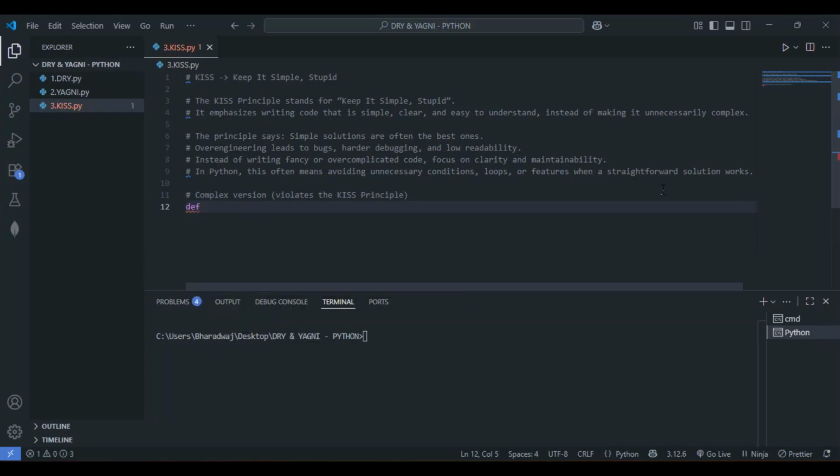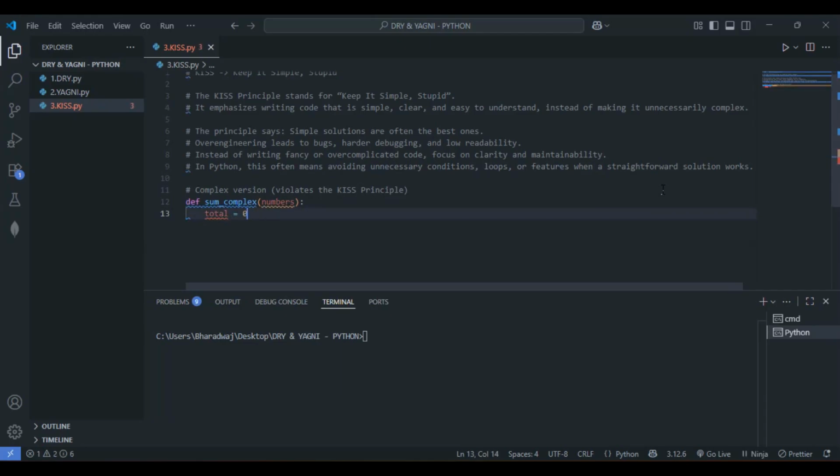I'll go with def, the function name sum complex, and I'll give numbers as the parameter. Then let me initialize total to 0 here. Now let's start iterating using the index unnecessarily. This is not required, but let's do it.